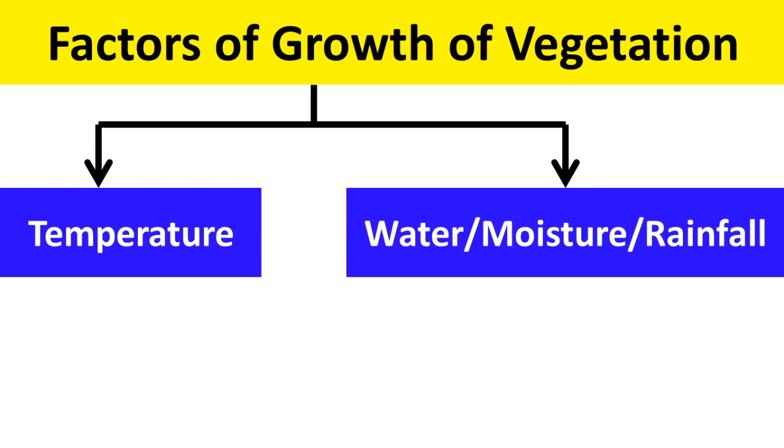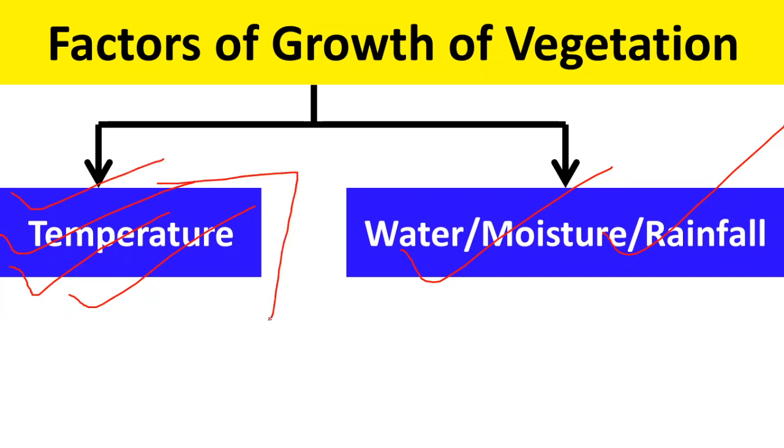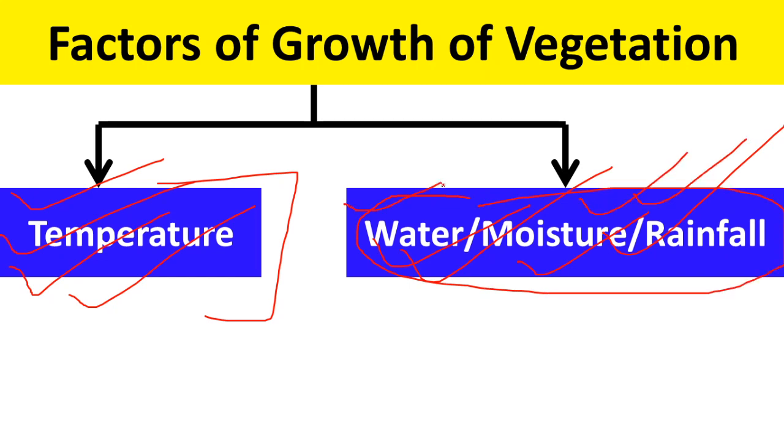Now, factors of growth of vegetation. What are the factors which are responsible for the growth of vegetation? There are two climatic factors: temperature and water or rainfall. Temperature is necessary to make food, and water is also necessary, because without water they cannot make food, and water is also essential for the survival of plants or vegetation.